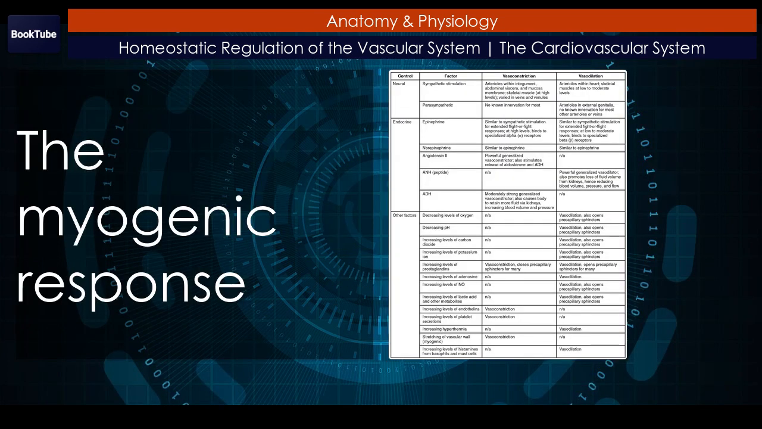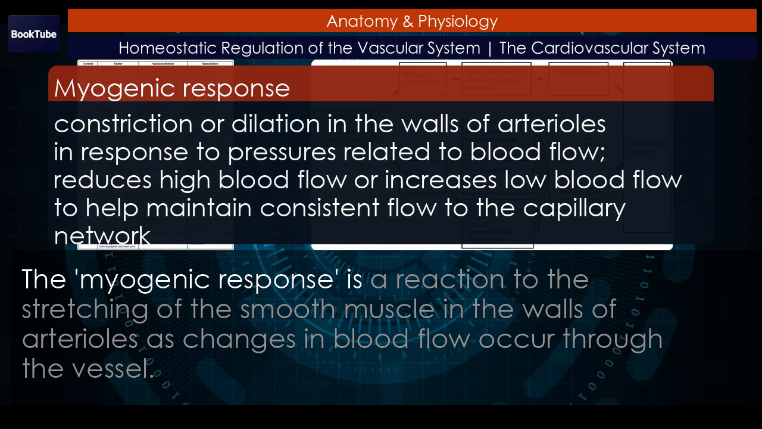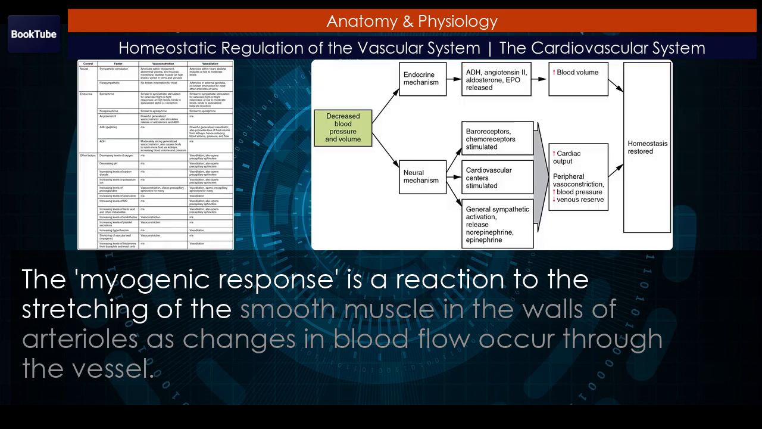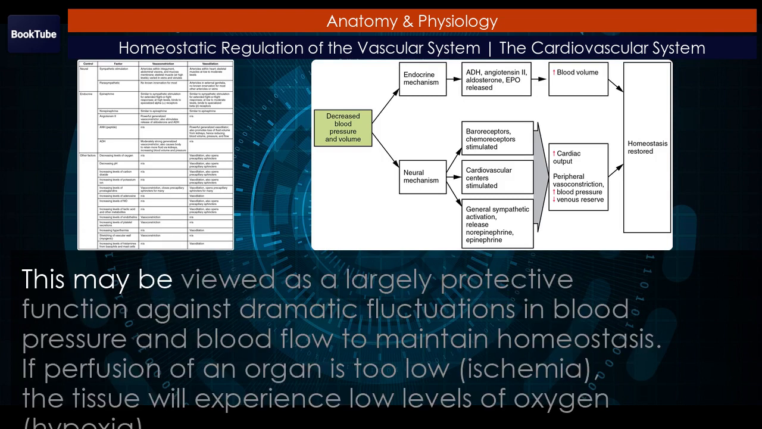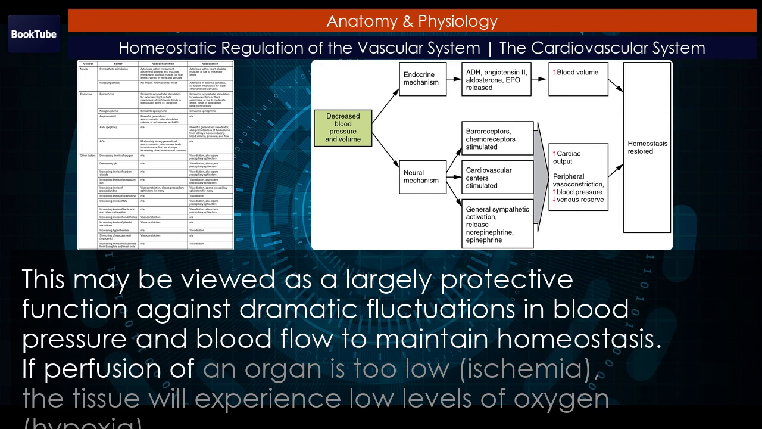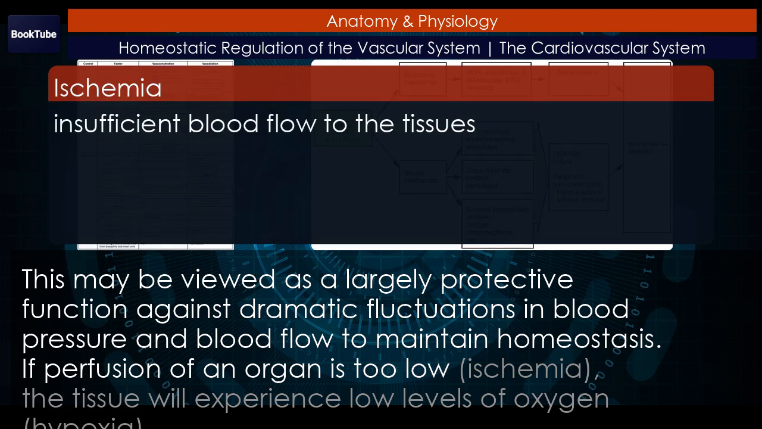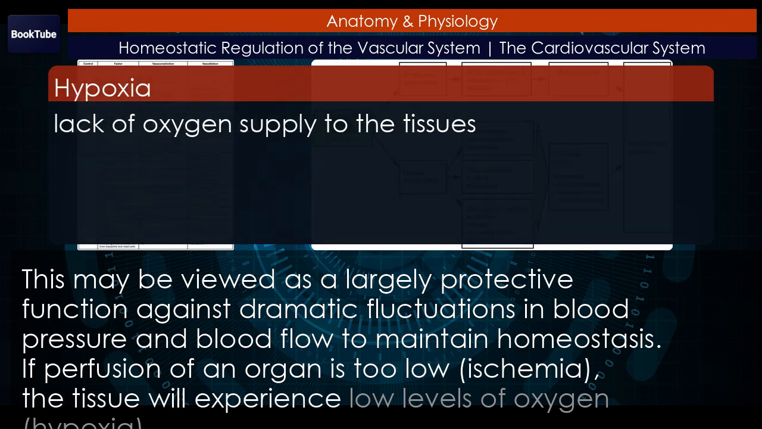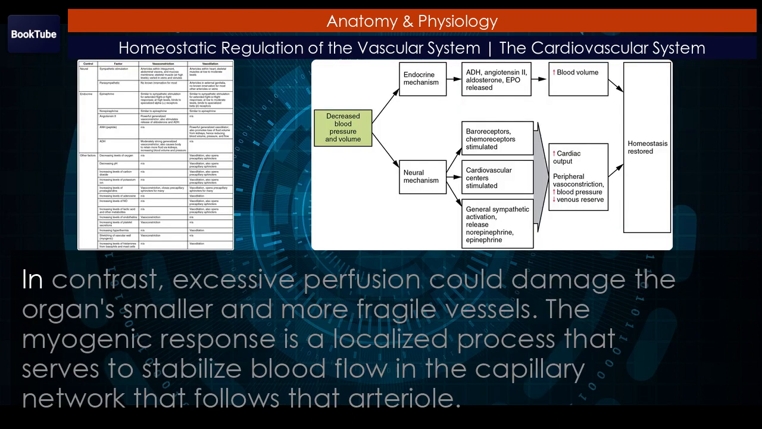The myogenic response. The myogenic response is a reaction to the stretching of the smooth muscle in the walls of arterioles as changes in blood flow occur through the vessel. This may be viewed as a largely protective function against dramatic fluctuations in blood pressure and blood flow to maintain homeostasis. If perfusion of an organ is too low, ischemia, the tissue will experience low levels of oxygen, hypoxia. In contrast, excessive perfusion could damage the organ's smaller and more fragile vessels.